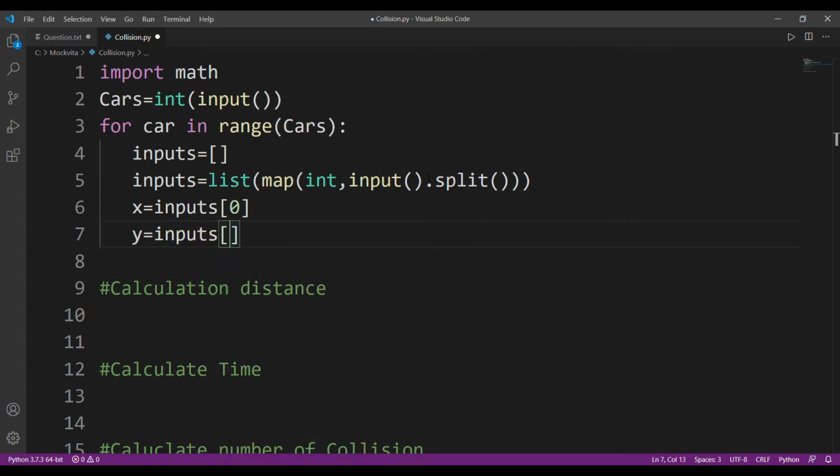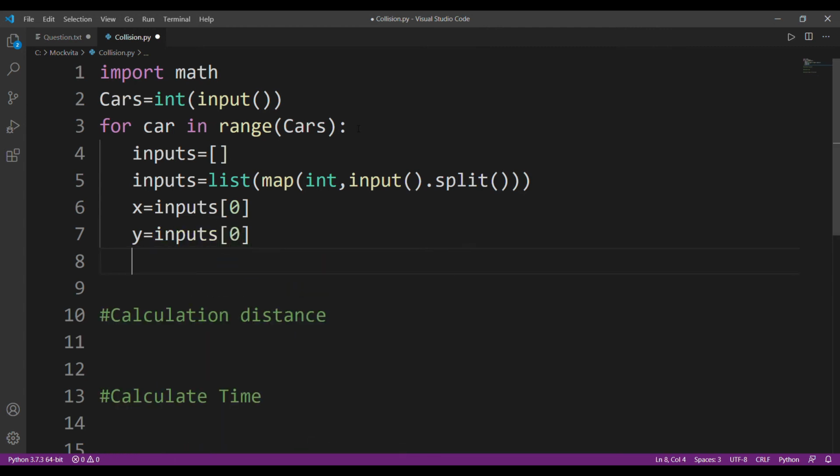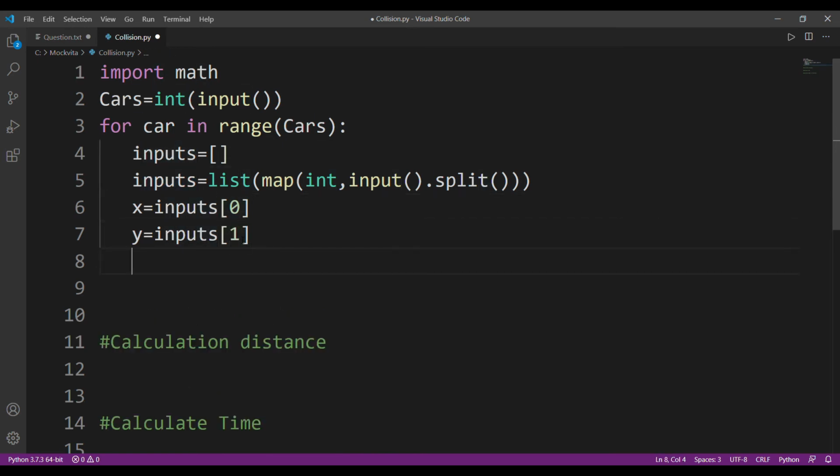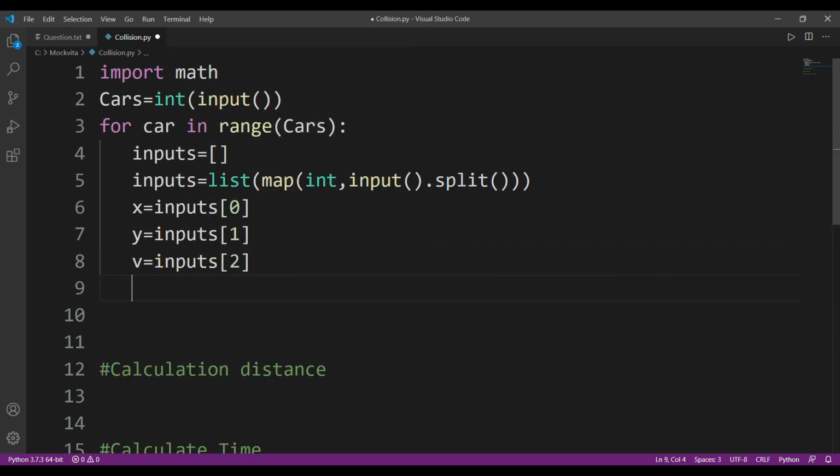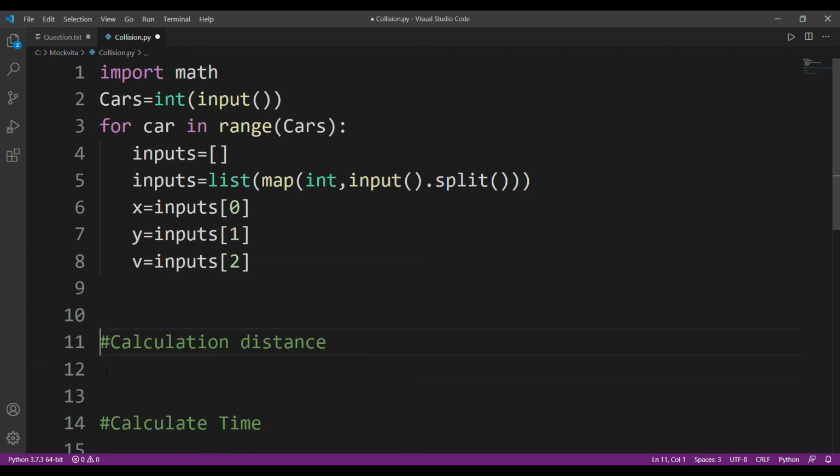If you want, you can directly type x comma y comma v in this line. That will also work. I'm just writing this because it's more readable in this format, and I like this. Now we have x and y and v. Great. We have the x and y coordinates, we have the velocity. Now we need to calculate our distance.